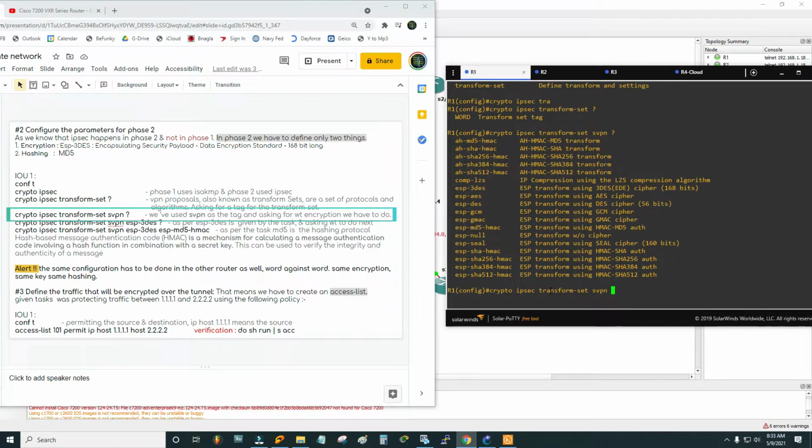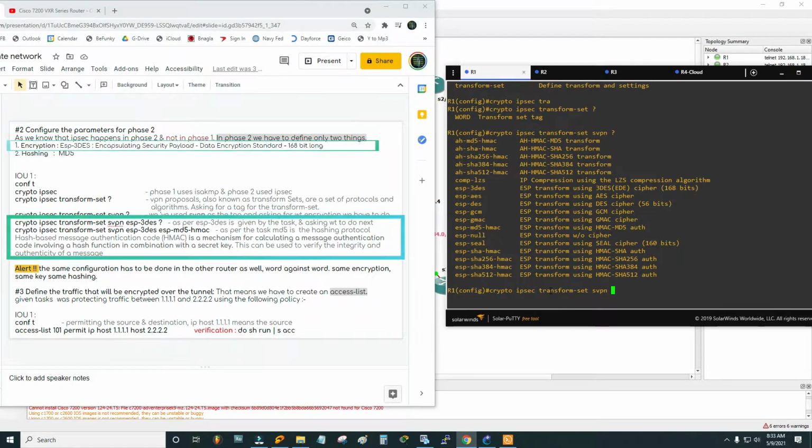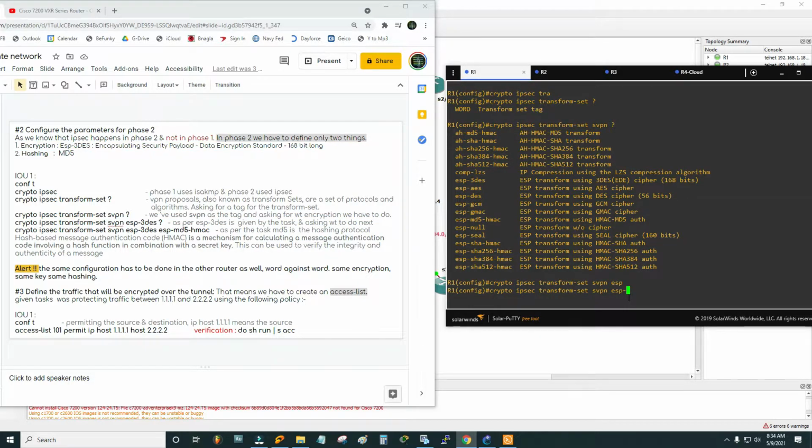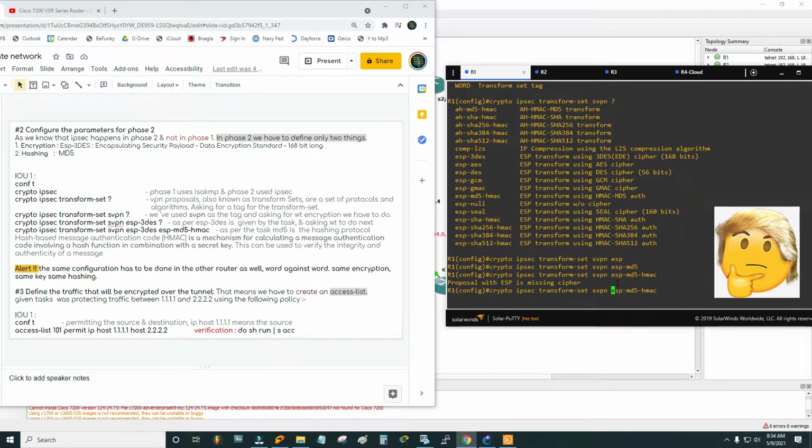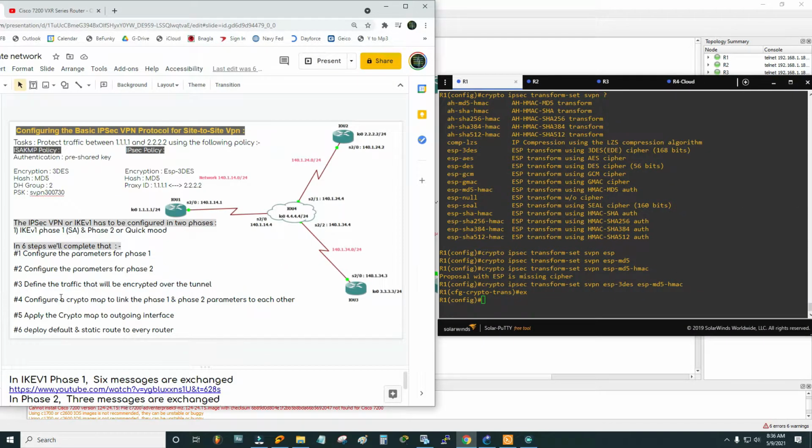And then it is asking me to choose the encryption method. As I told you, we are going to do the ESP MD5 HMAC. HMAC stands for hashing based message authentication code. We are going to mention ESP and then MD5 HMAC. It says here proposal with ESP is missing cipher, so I'm missing something, right? Here I should mention ESP and then 3DES. There you go.